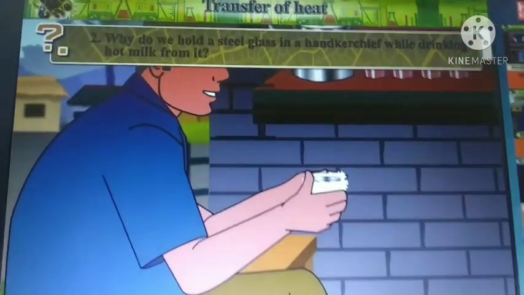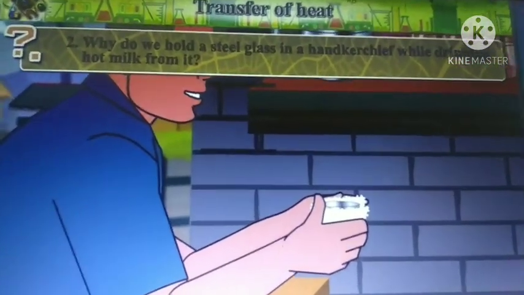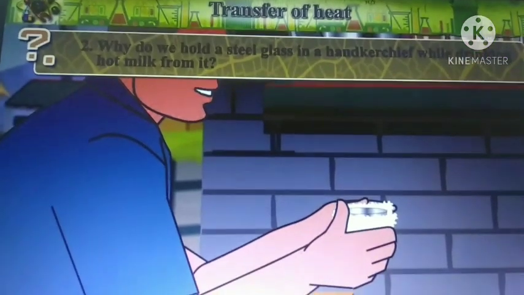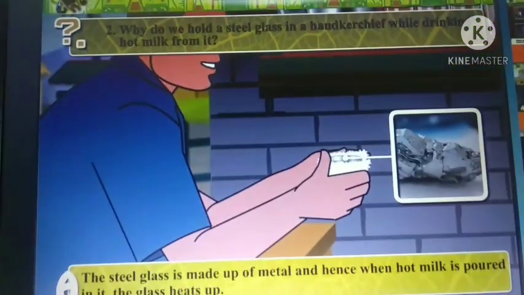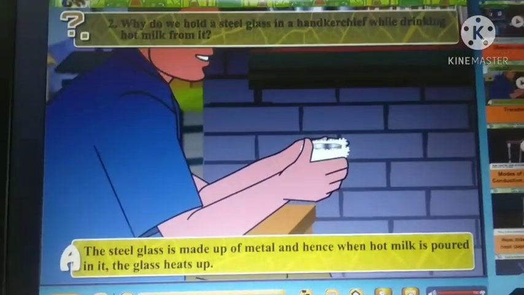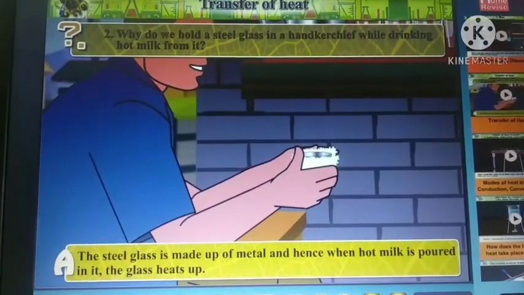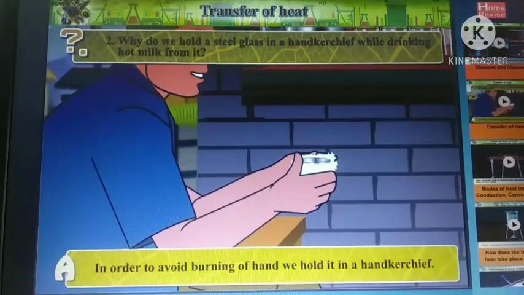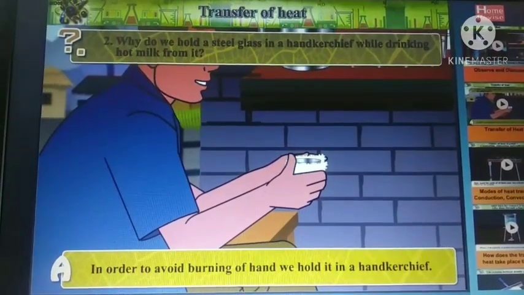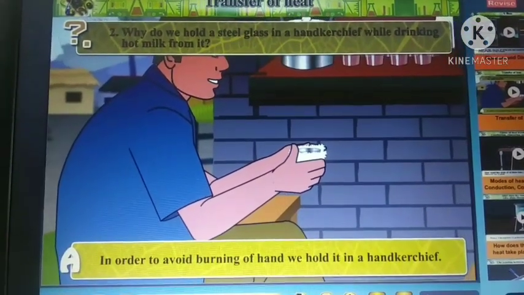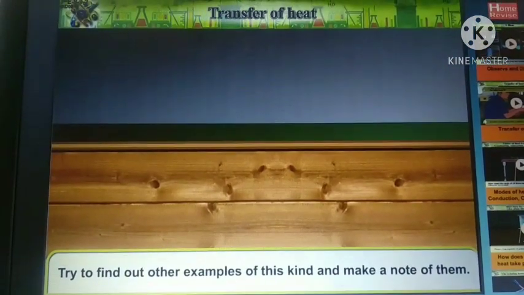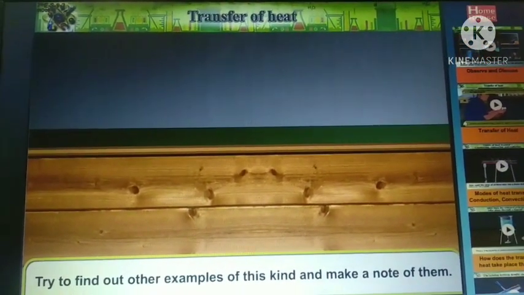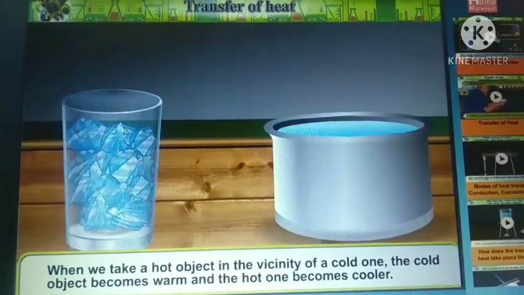Why do we hold a steel glass in a handkerchief while drinking hot milk from it? What are the other examples of this kind? The steel glass is made of metal and hence when hot milk is poured in it, the glass heats up. In order to avoid burning our hands, we hold it in a handkerchief.